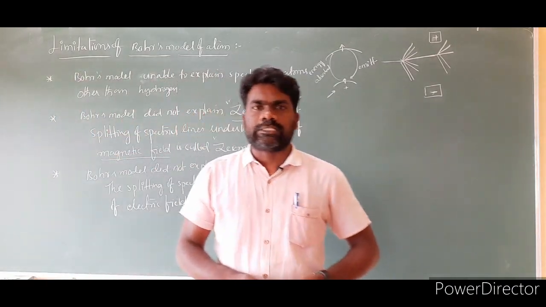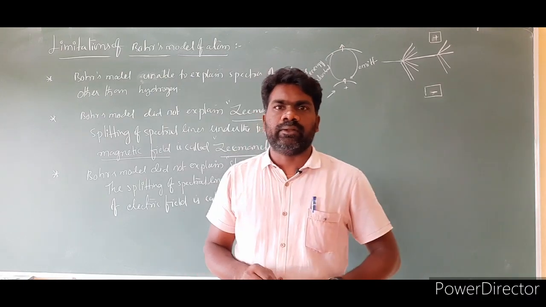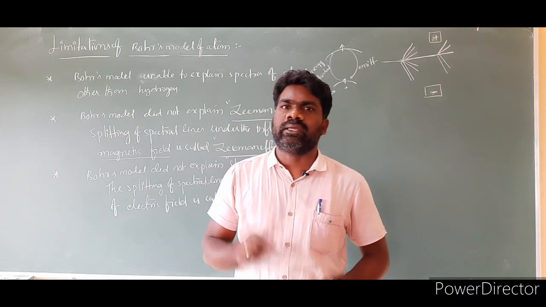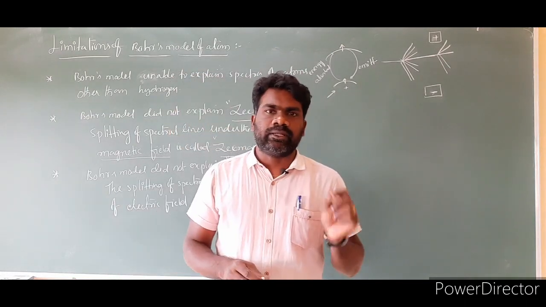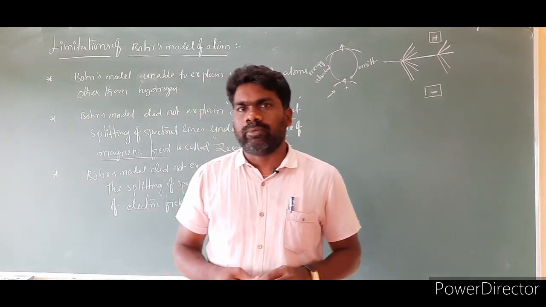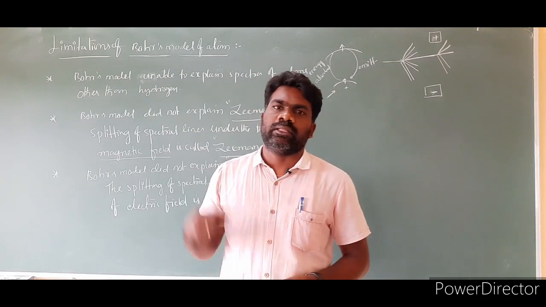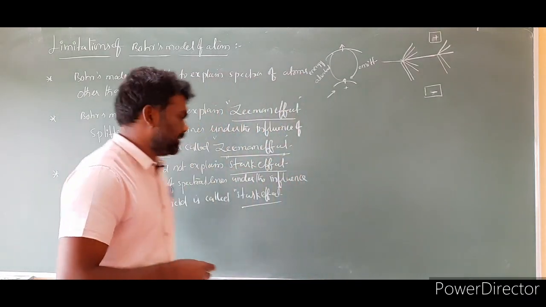Then limitation number 4. Bohr's model is unable to explain why atoms combine to form molecules through chemical bonds. Simply, why atoms are combining to form molecules through chemical bonds, Bohr's model is unable to explain.